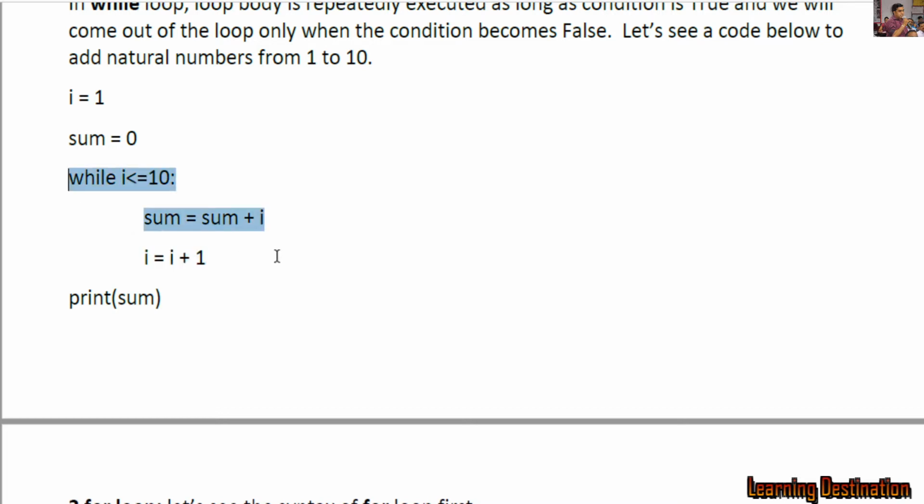So this is our loop. If we want to see the execution of the loop, let's see. For the first time i will be 1, 1 is less than or equal to 10 is true, so we will come inside the loop.